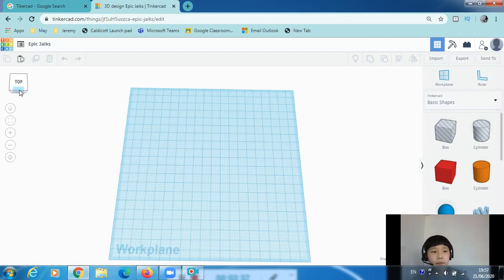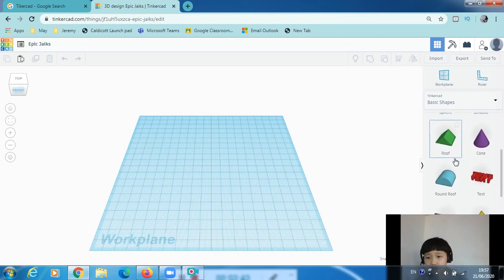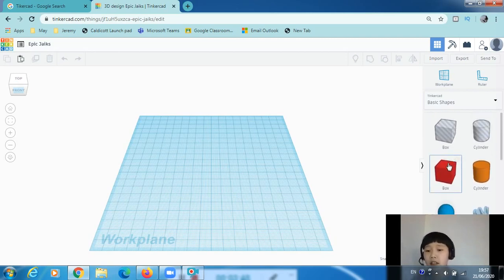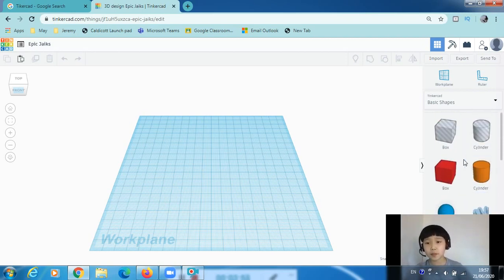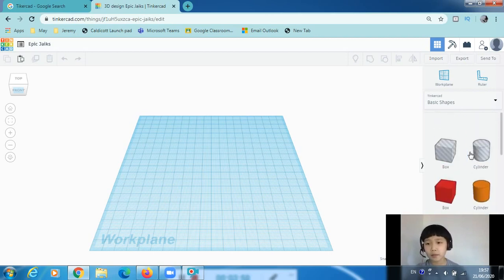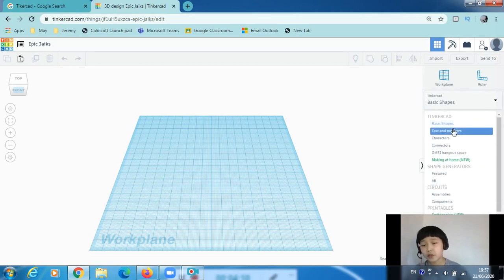So first we're gonna be looking at where the shapes are. Now they're on the right, and there are lots and lots of shapes. Actually, there might be even 100 or more. Yeah, I bet there's hundreds of shapes. Now it might not seem like hundreds right here, but if you look at this, that's more than 10, right? And every single one, that's more than 10 different types of subjects of shapes. And each of them have more than 10 different types of shapes. So they will be going on to their hundreds. Now that is quite a lot of shapes.